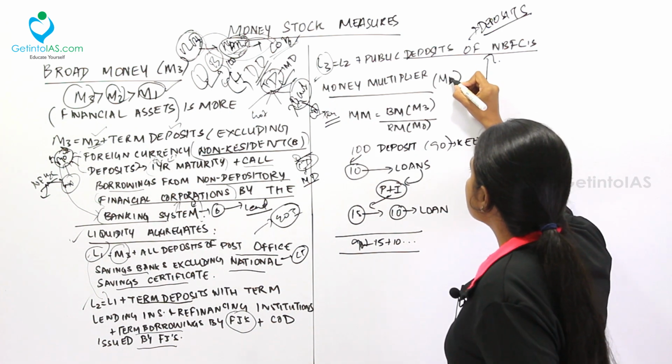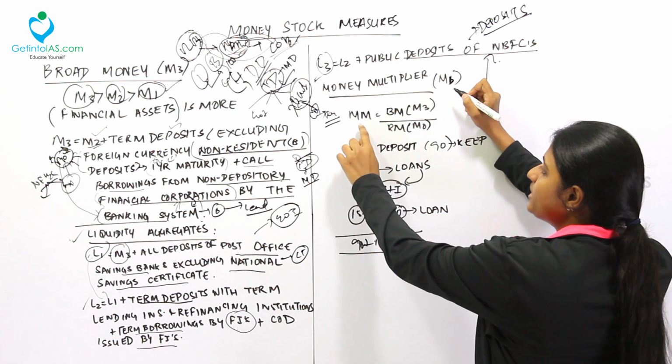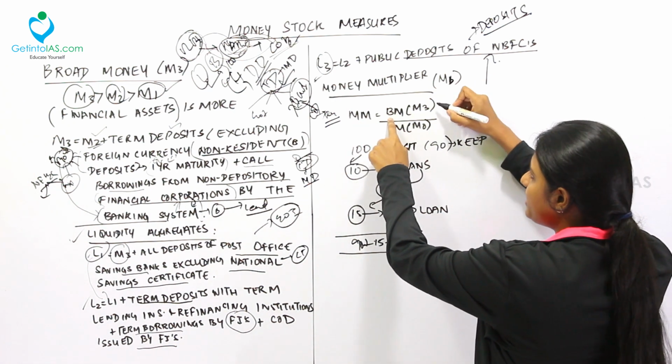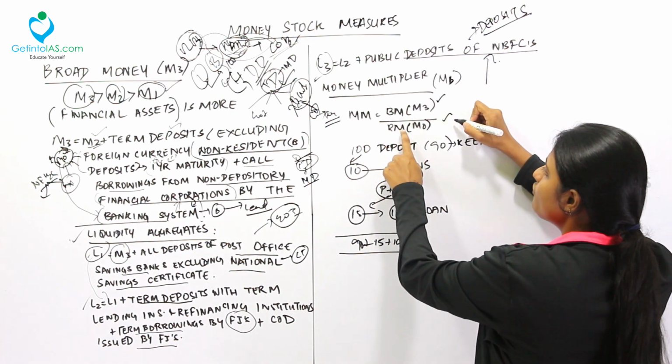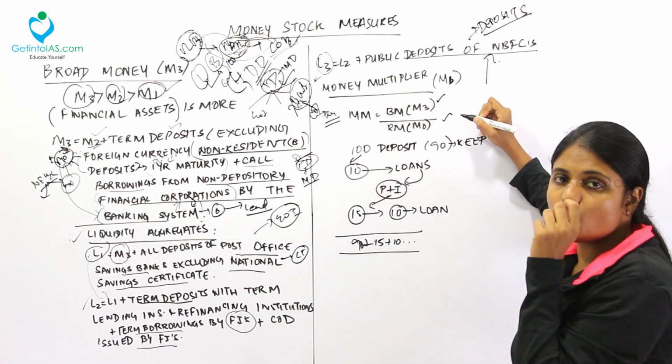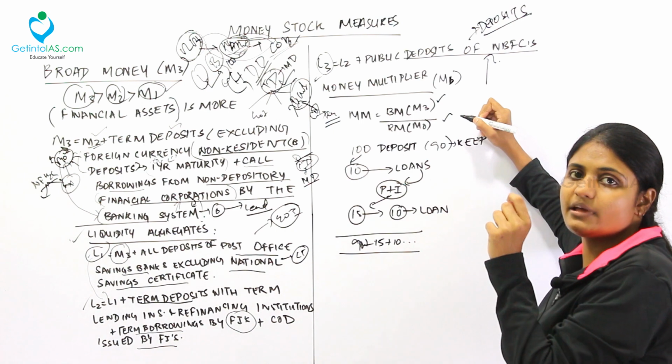Money multiplier is denoted as MP. The money multiplier formula is the broad money M3 divided by the reserve money M0. This is the formula for the money multiplier. So how can you learn the money multiplier in an easy manner?